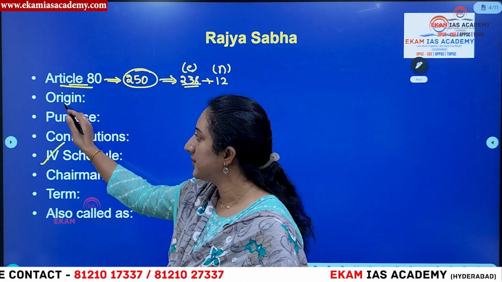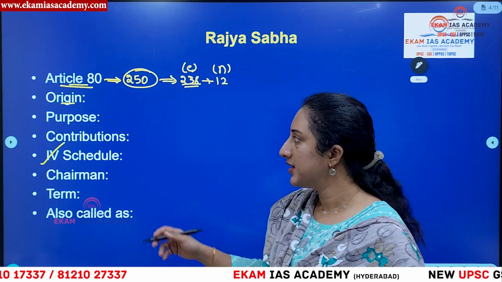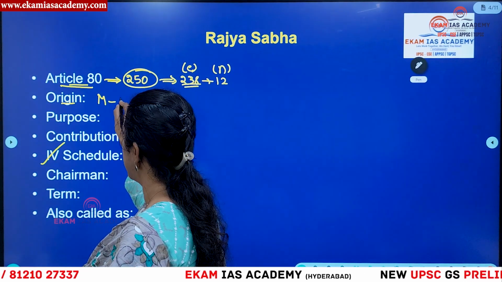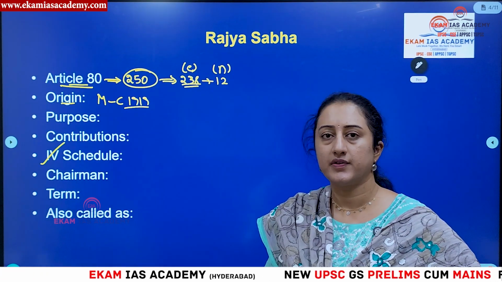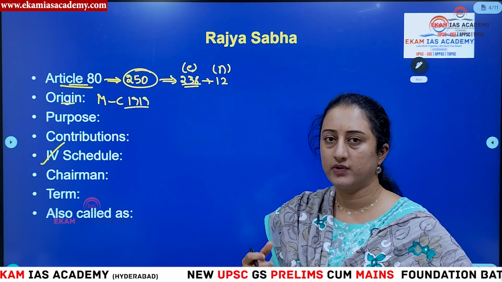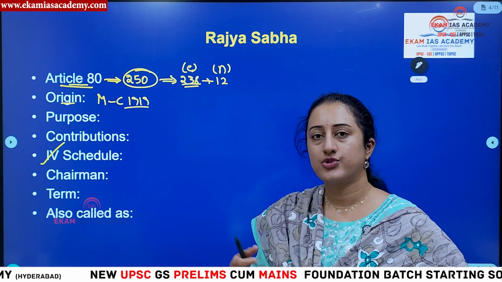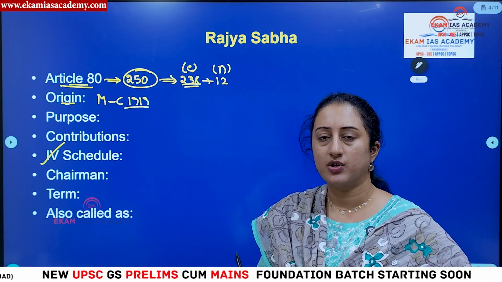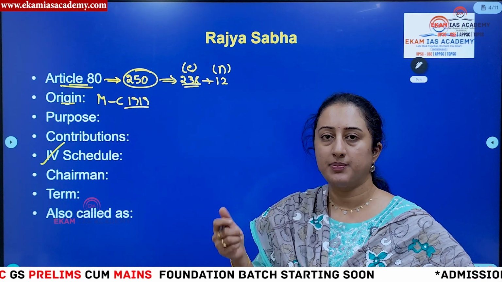Then what is the origin? From when do we have this concept of upper house or Rajya Sabha? We have this from the Montagu-Chelmsford reforms of 1919, also called the Government of India Act of 1919. From then onwards, we have had an upper house and a lower house. That upper house today we call Rajya Sabha, also called the Council of States. Why? Because this is considered to be the representative of the states and their interests in the Parliament.